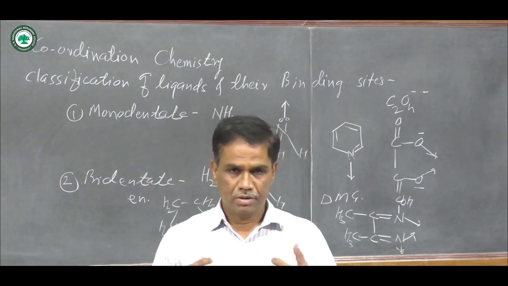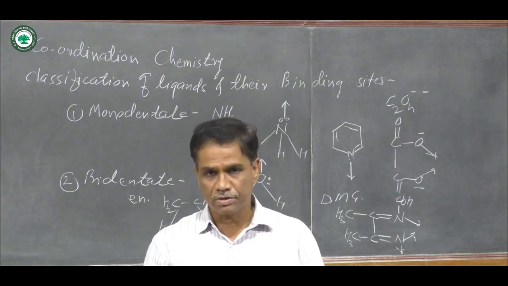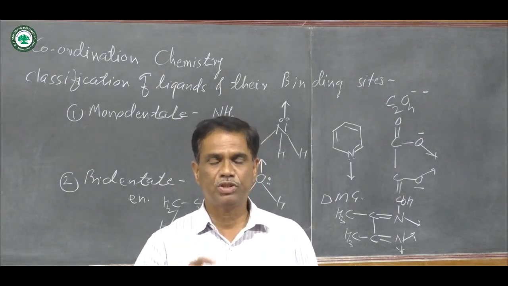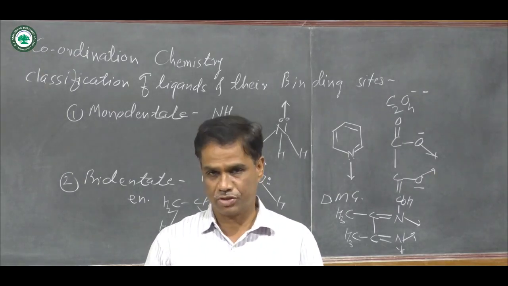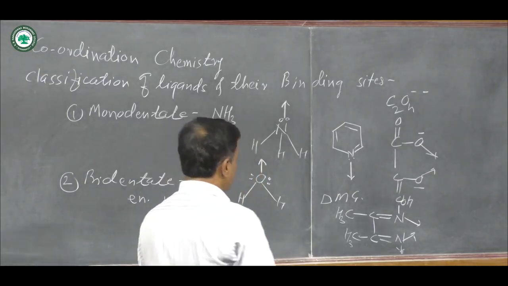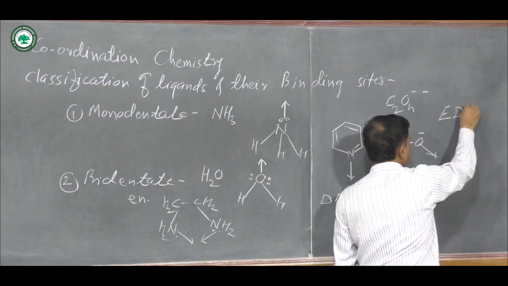Like that, when any ligand donates three lone pairs of electrons and there is formation of three coordinate bonds, it is called tridentate. Then next, tetradentate, pentadentate, hexadentate. Hexa means six. You know that EDTA, ethylenediaminetetraacetate, is a hexadentate ligand.